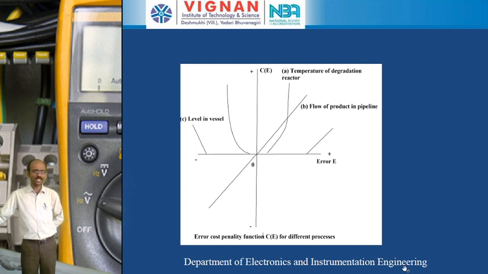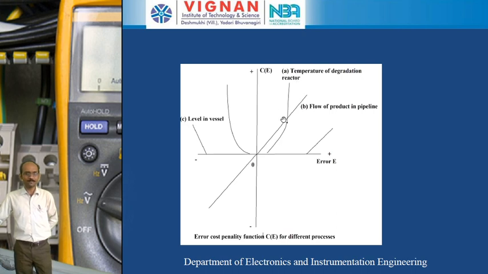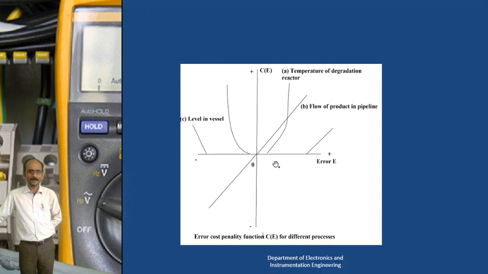So here we have to check the level in the vessel continuously by using some measurement systems. Here also, within this interval the error will be 0 and the cost will be less. After this range, as the error increases, the C of E value is also going to increase. So based upon these three parameters, we are going to be estimating the cost of penalty of the particular measurement system.